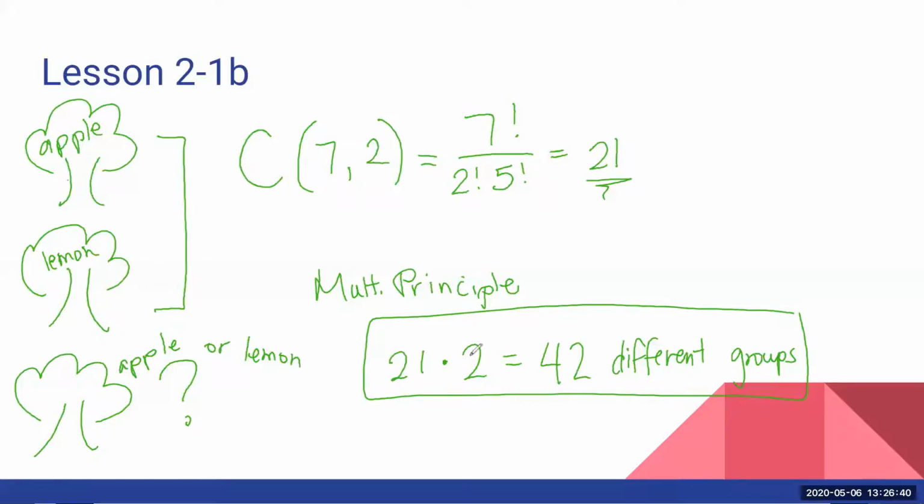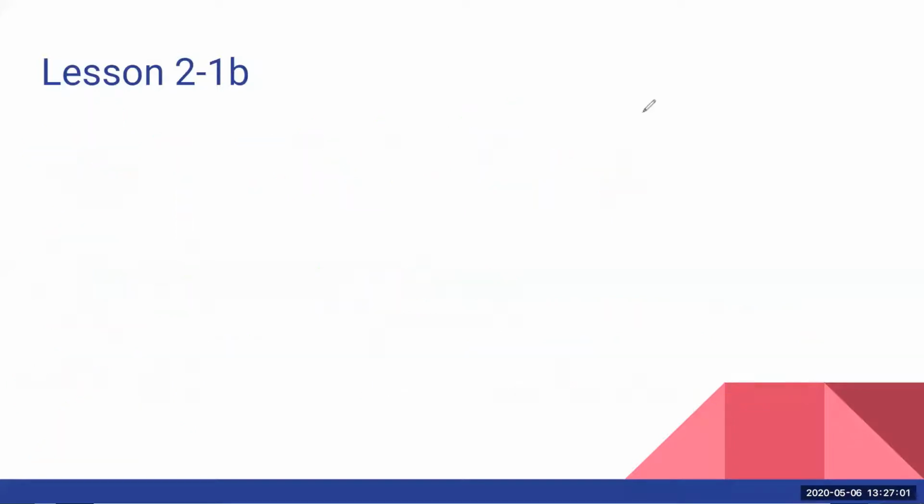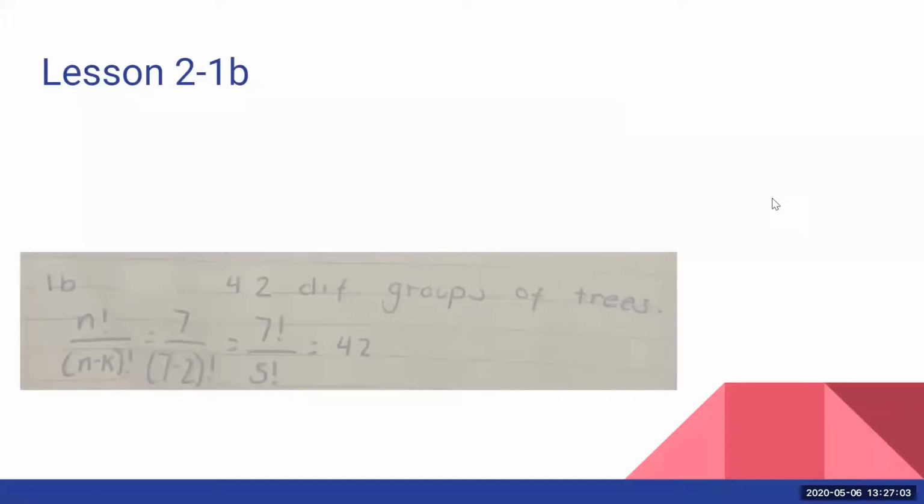Since we have 2 options, we use our multiplication principle of counting. So great job doing the work, great job finding an answer, and it was actually the right answer, but make sure you're reading very, very carefully. Okay. And actually I think that was the only one that we kind of struggled with, so that's awesome. Let's keep going through this.